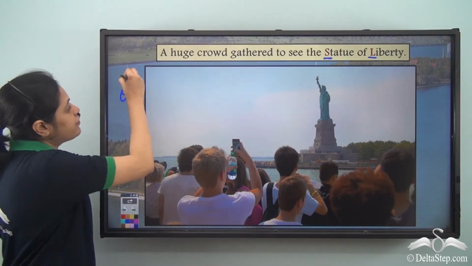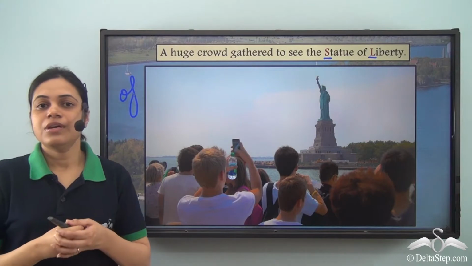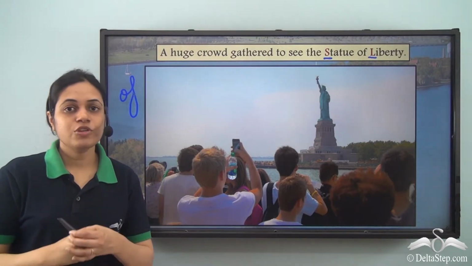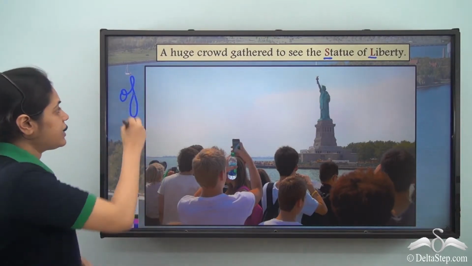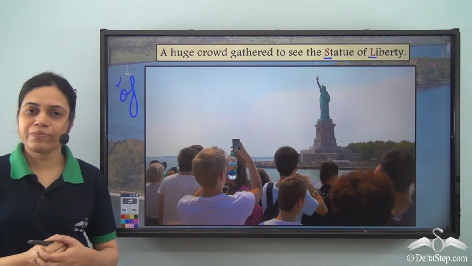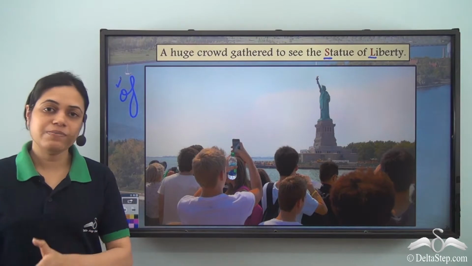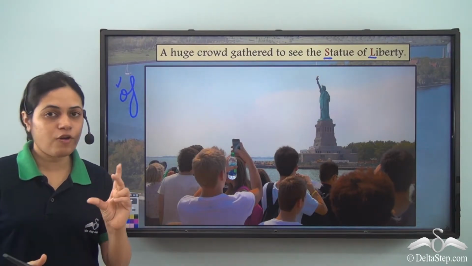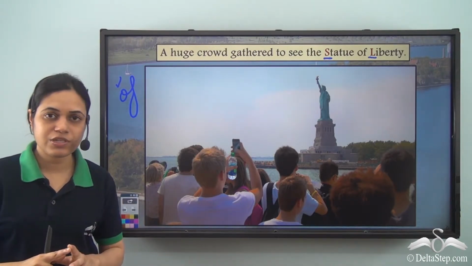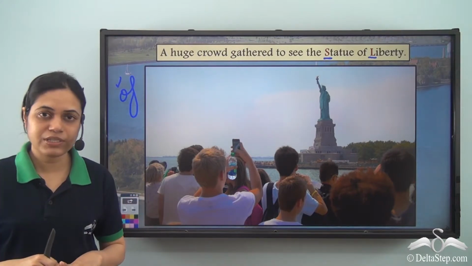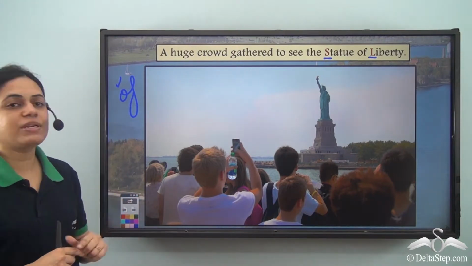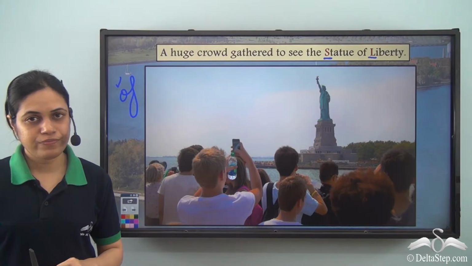So, of is a preposition. So, I don't capitalize the first letters of prepositions. So, Statue of Liberty, Statue and Liberty are the important words. Of is just joining these words or showing a link between these words. So, I don't capitalize the o of of.